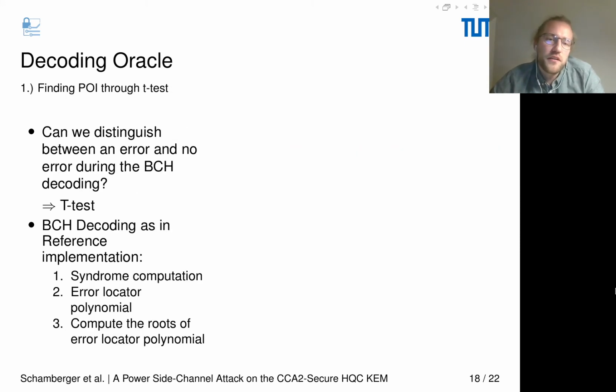So, for the decoding oracle, the first step is finding the points of interest with the Ttest. Therefore we have to look at the implementation of the BCH decoder in the reference implementation. It first calculates the syndromes, then it calculates the error locator polynomial, and from this error locator polynomial it computes the roots.